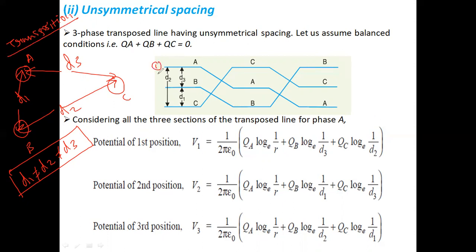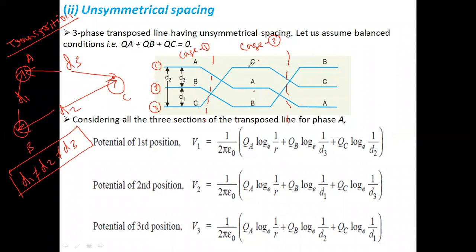There is position number 1, position number 2, and position number 3. Suppose in case number 1, in the first position, conductor A is at position 1, conductor B at position 2, and conductor C at position 3. Similarly, in case number 3, suppose the conductors interchange their positions: conductor A goes to position number 2, conductor B goes to position number 3, and conductor C goes to position number 1.